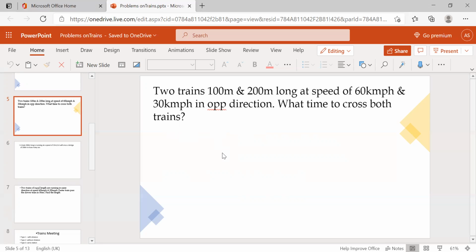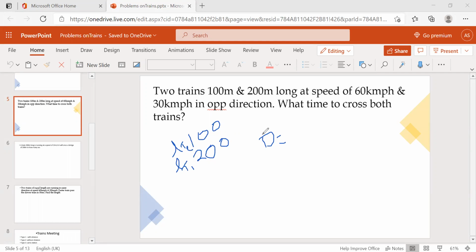The distance traveled is nothing but the length of train 1 plus the length of train 2. Length of train 1 is 100, and length of train 2 is 200. So the distance is the sum of both lengths.